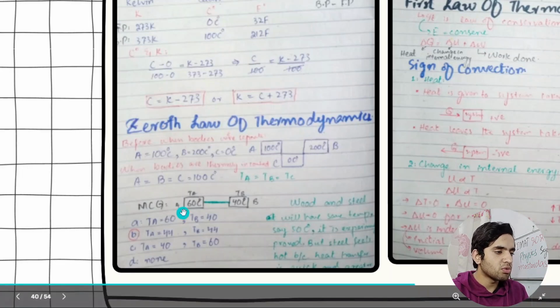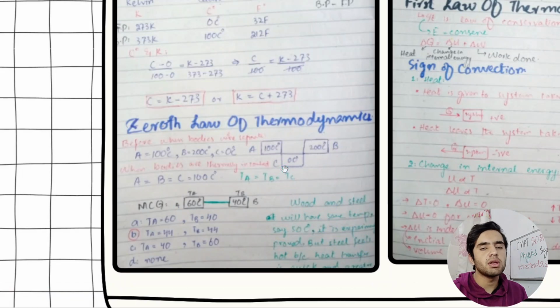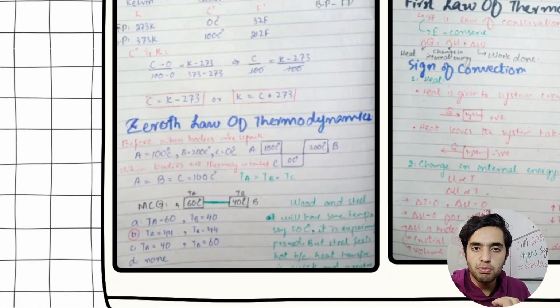So this was the question, and I have added like wood and steel have the same temperature of 50 if the environment temperature is 50 degrees centigrade. Now, if you sit on steel, you will feel hotness. But if you sit on wood, you will not feel hotness. What was the reason? So this is the question.